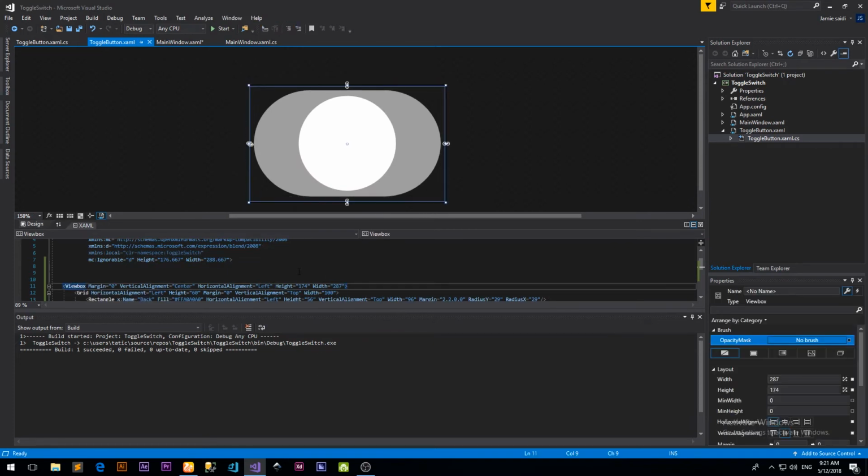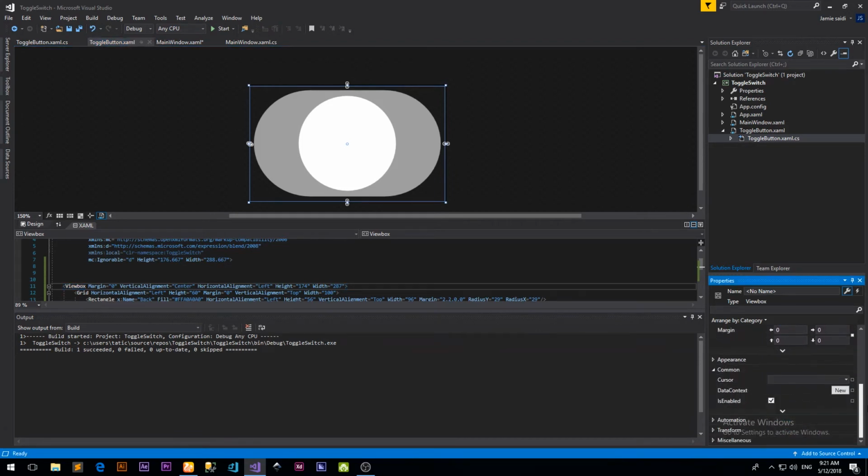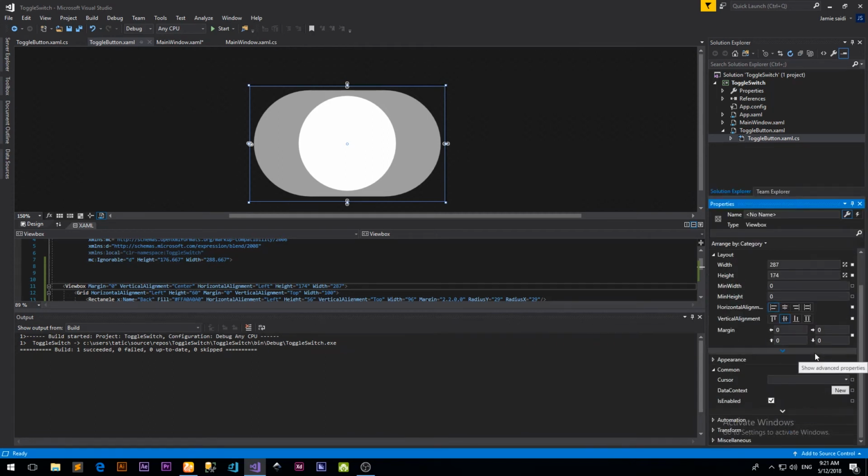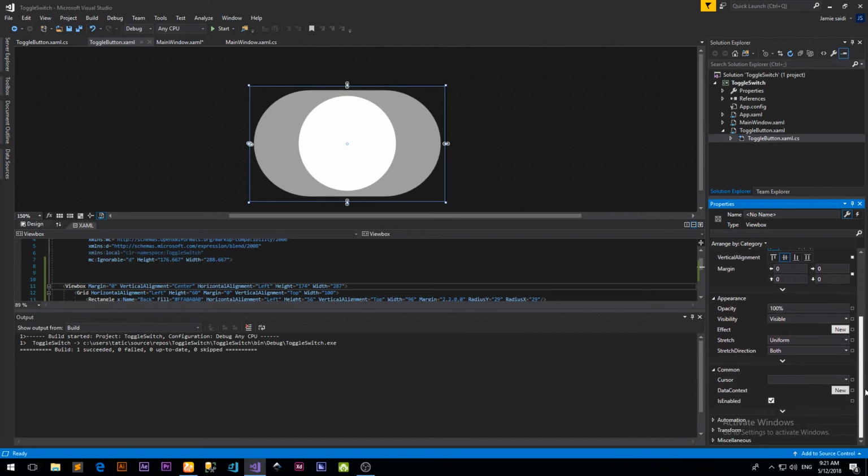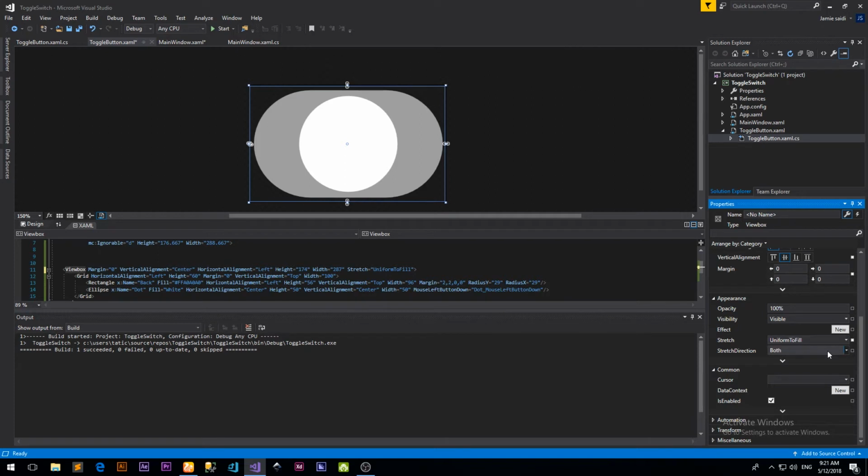So let's go to the view box and see what's happening. Stretch should be set to uniform to fill.